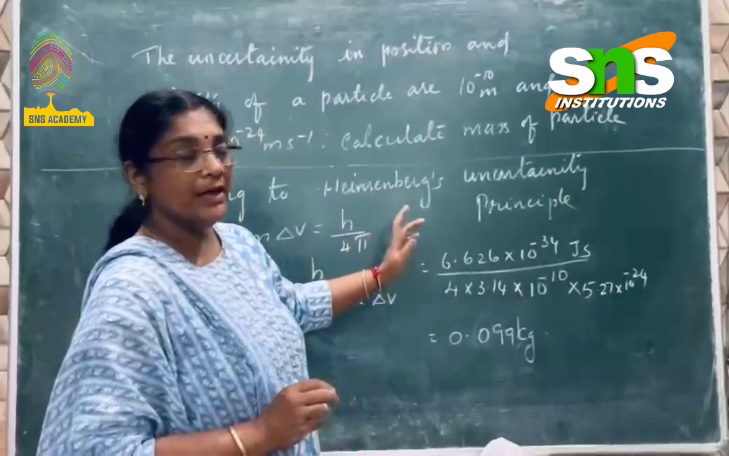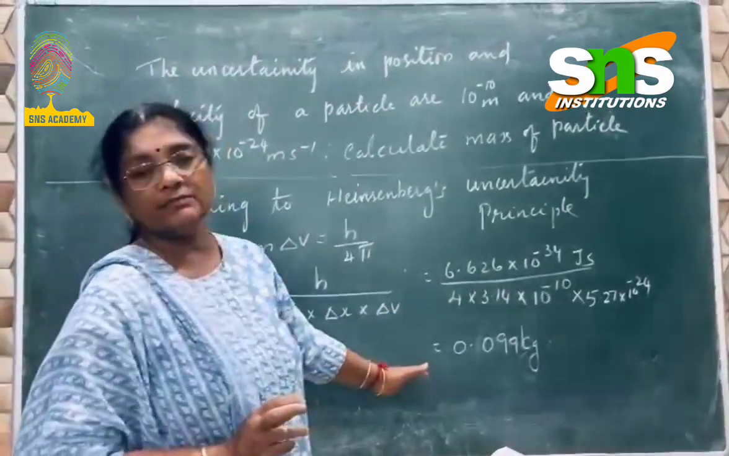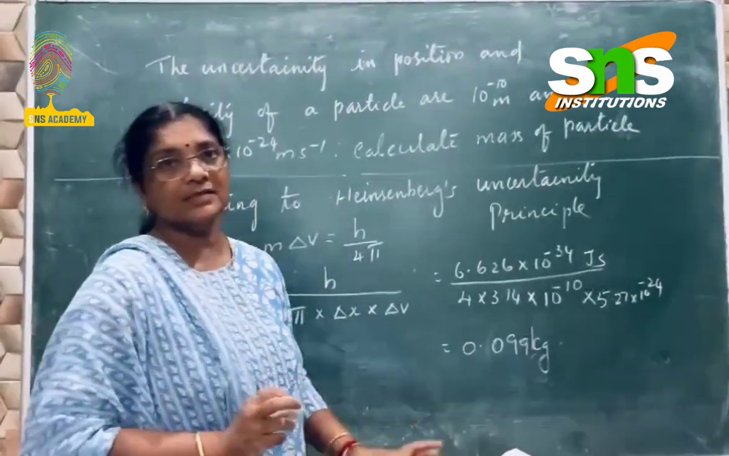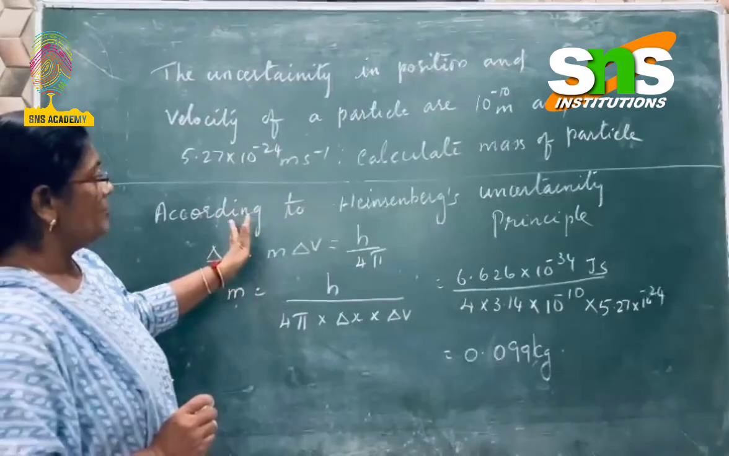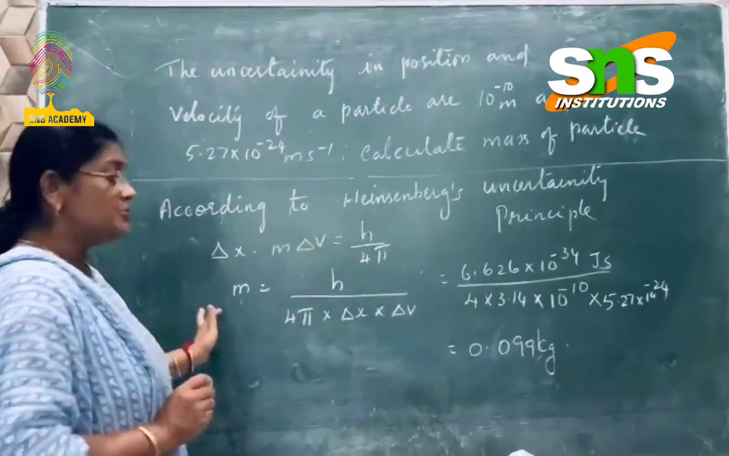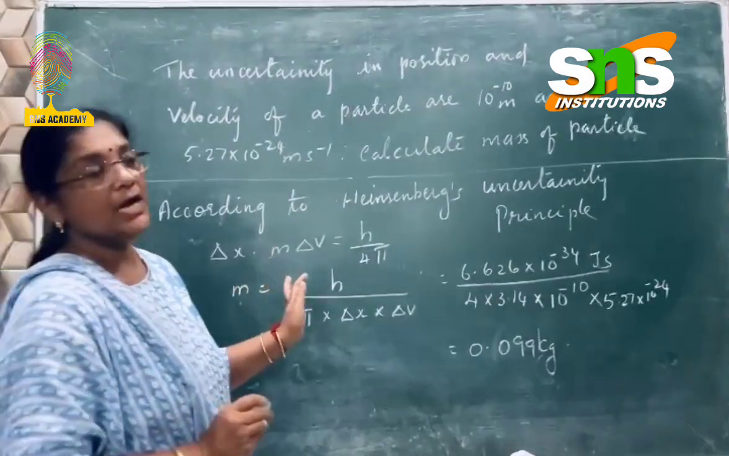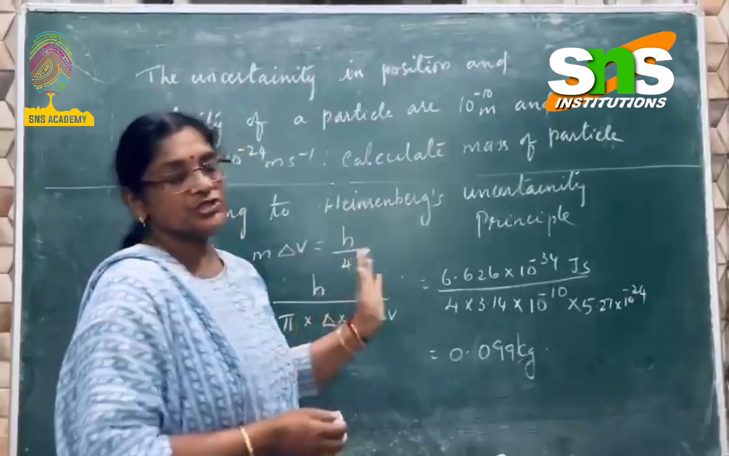If you multiply and divide with all the numbers substituted, we'll end up with 0.099 kilogram as the mass of the particle. So, this is a numerical related to Heisenberg's uncertainty principle, where it is possible to determine the mass of the particle if the uncertainty in velocity and the position are provided.